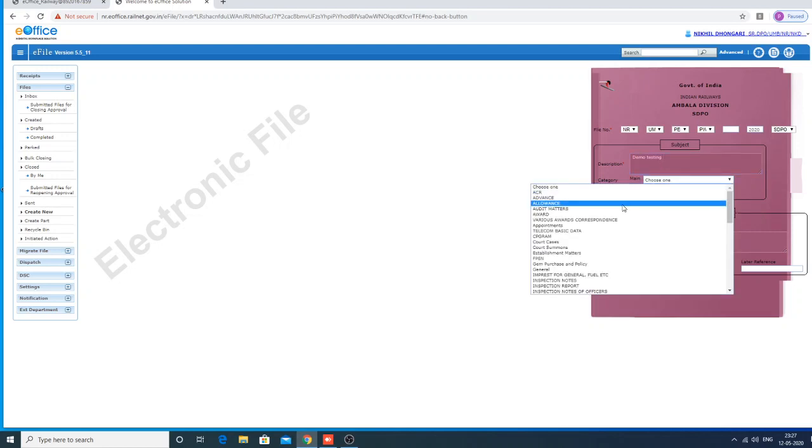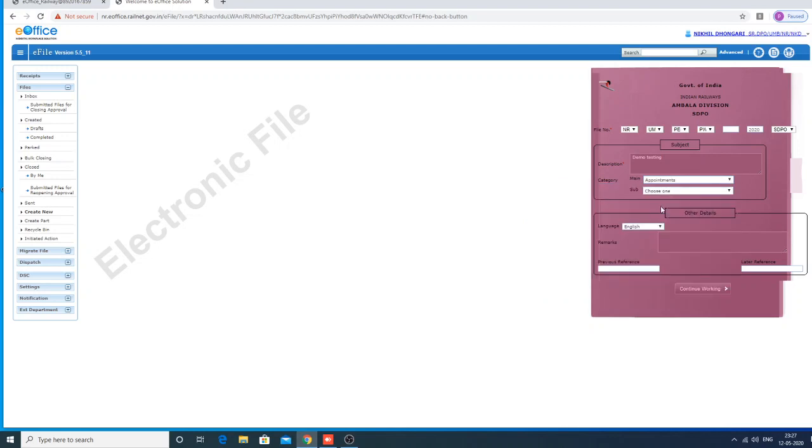Category. Now you can choose anything out of it. Let us choose an appointments category. Remarks, if you want to write any remarks or previous reference, if any file is there, you can view that later physically. Now we have to click this button, continue working. Then the system will ask a confirm message. File number will be generated. Do you wish to proceed? Because this file number generated cannot be edited. Then click OK.